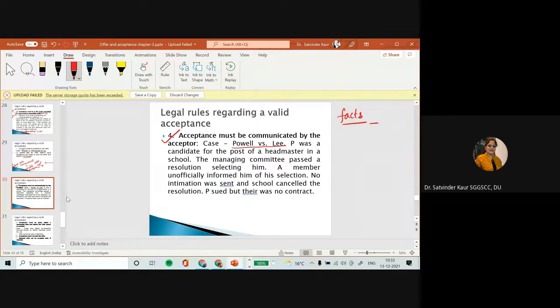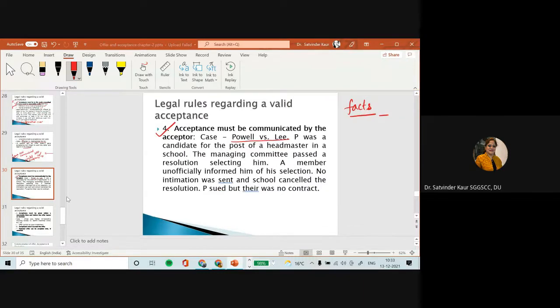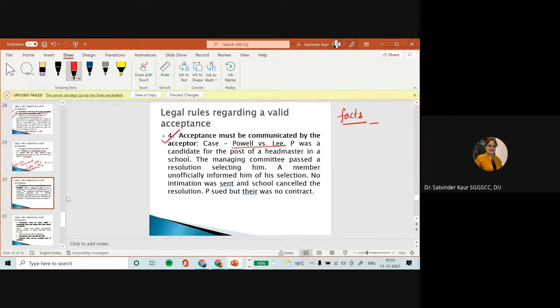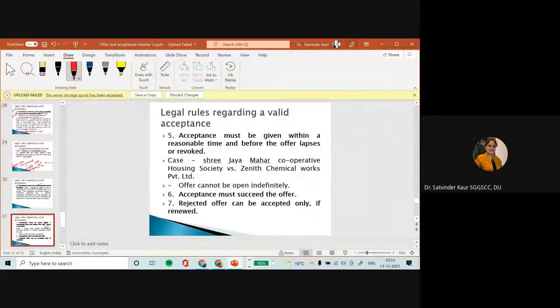The authorities have not sent any letter, and in this case, the person who got selected filed a case in the court of law related to his selection, but it was held that there is no contract because there has not been a valid acceptance, right? So in that case, acceptance must be communicated by the acceptor. Then acceptance must be given within a reasonable time and before the offer lapses.